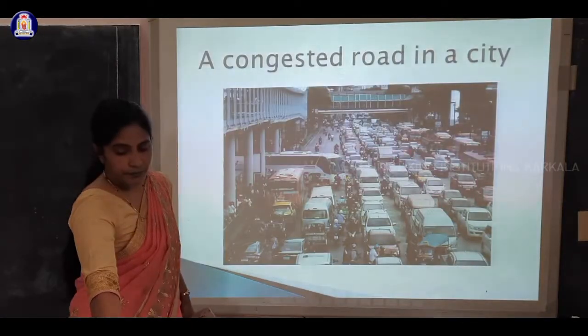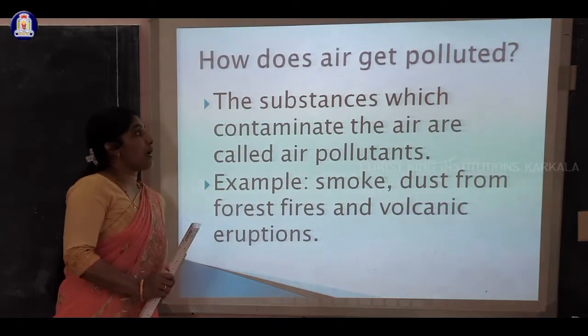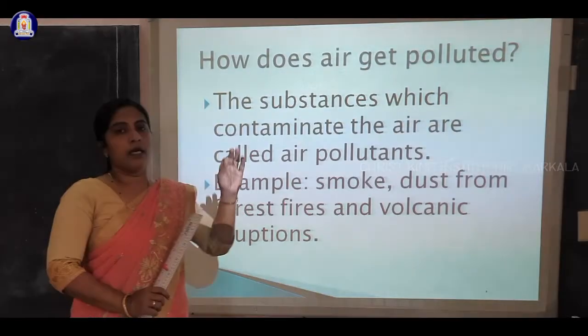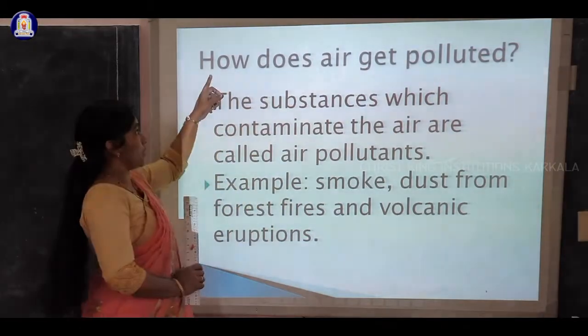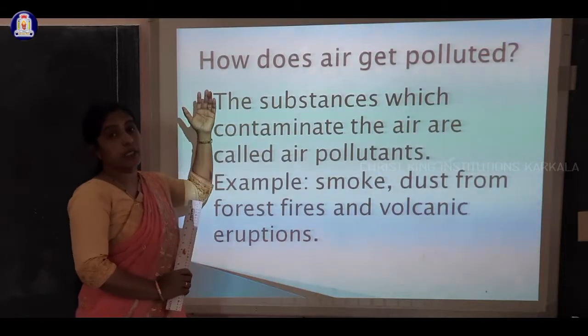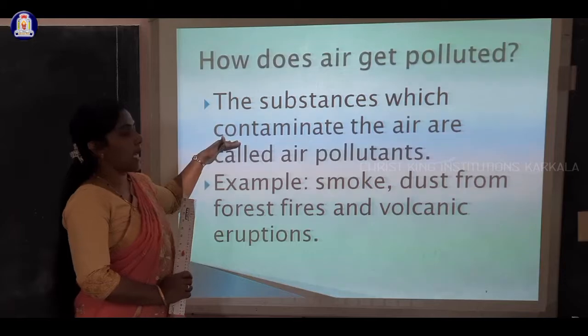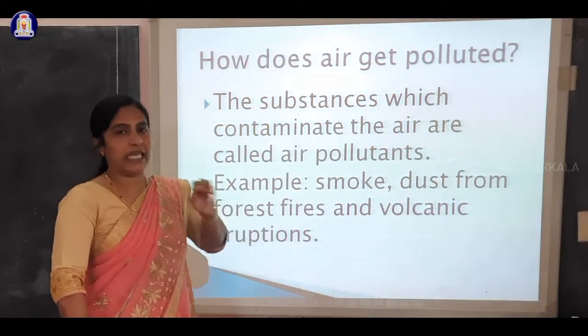Next, how does air get polluted? Any undesirable change in the atmosphere is called air pollution. Now what are the causes for this? The substances which contaminate the air are called air pollutants.